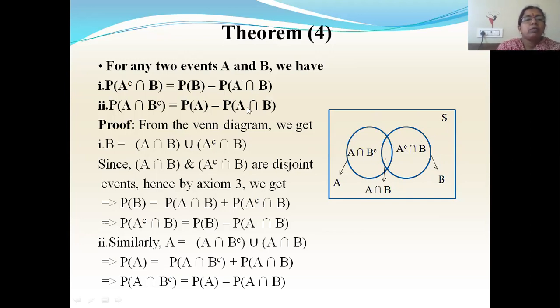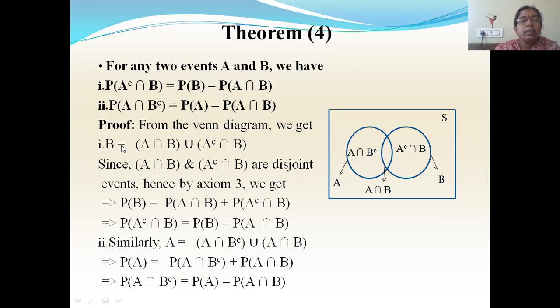Okay, so to prove the first one, from the Venn diagram, this whole set B contains two parts. One is A intersection B and another one is A complement intersection B. So when I combine these two parts, I'll get the whole B part.